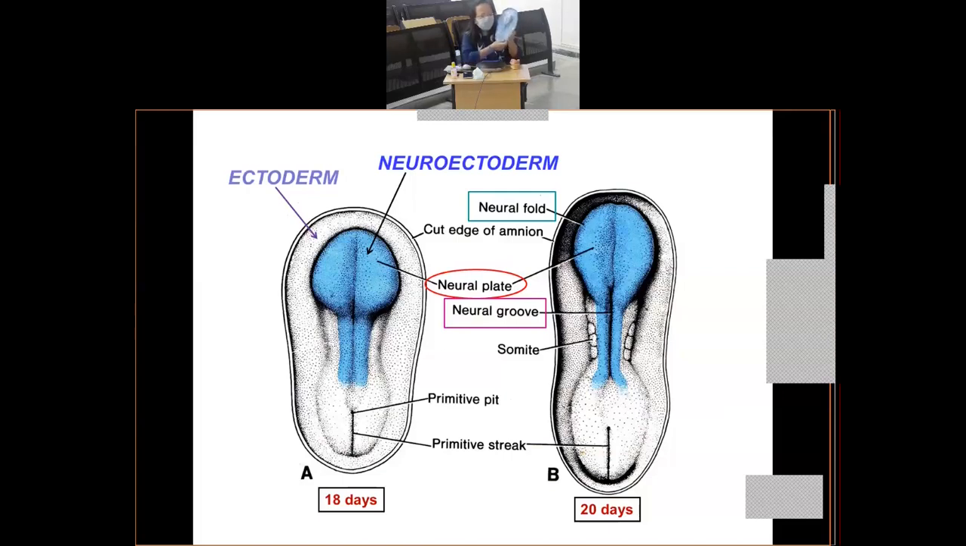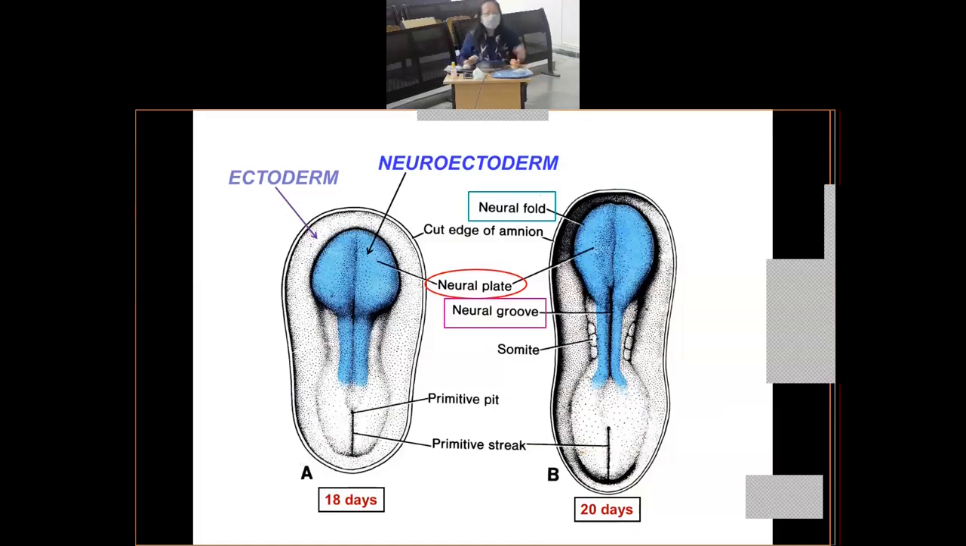Now please remember that the fusion of the neural folds starts in the cervical region. Cervical region of the embryo. That means towards the cephalic end of the embryo, right? In the cervical region, the neural folds will fuse with each other, and this fusion will progress bidirectionally, both in the cranial direction as well as in the caudal direction. So that is how the plate is being converted into the neural tube.